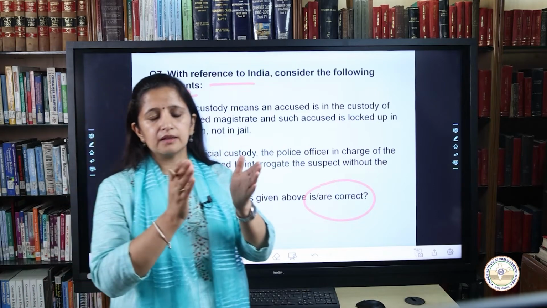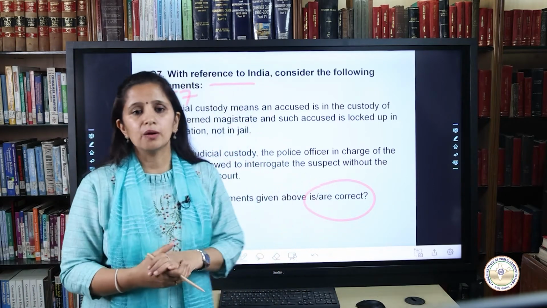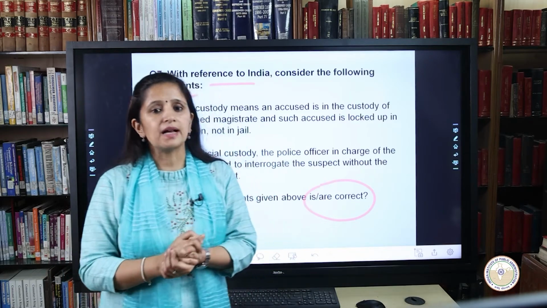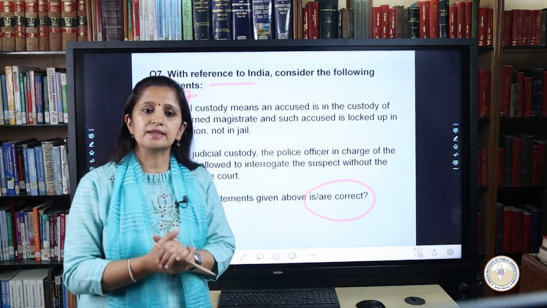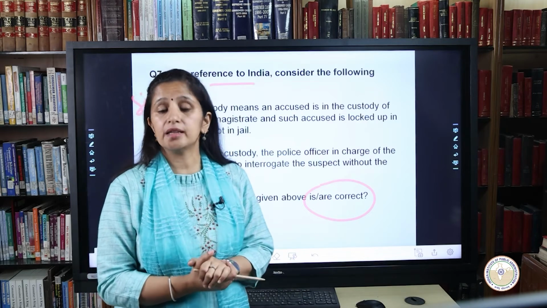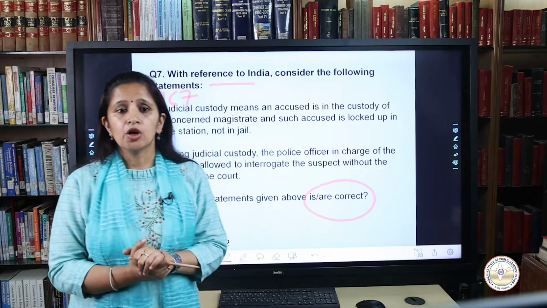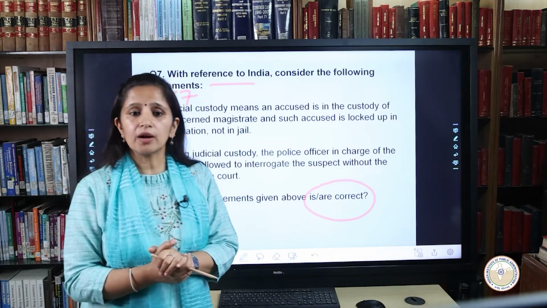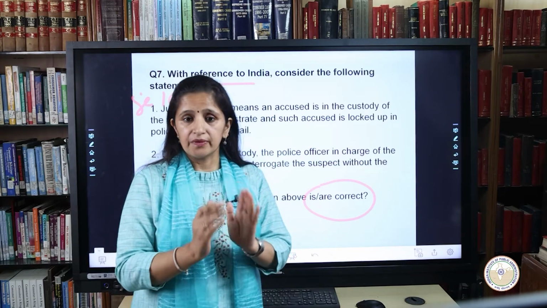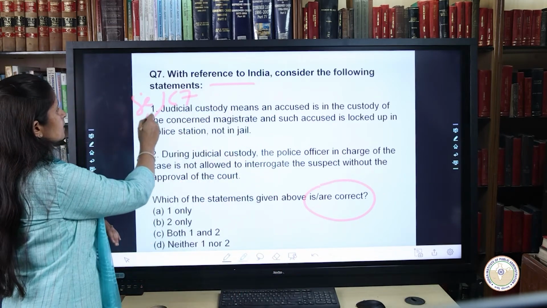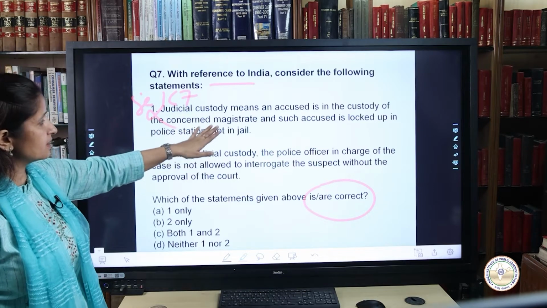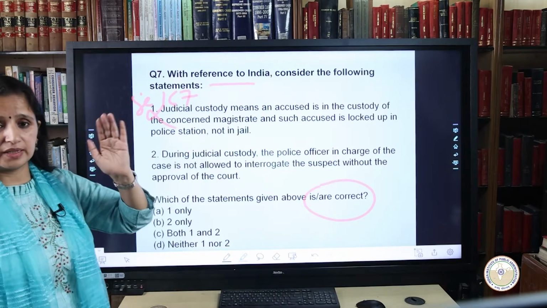So we need to understand that this section clearly tells the procedure of how this is going on. Police custody means that police has the physical custody of the accused, while judicial custody means an accused is in the custody of the concerned magistrate. In police custody, the accused is lodged in a police station lockup, while in judicial custody, he is locked up in the jail. So the difference between the 2 is clearly brought out. Therefore, statement 1 is incorrect, which says the accused is in the custody of the concerned magistrate and such accused is locked up in the police station, not in jail.